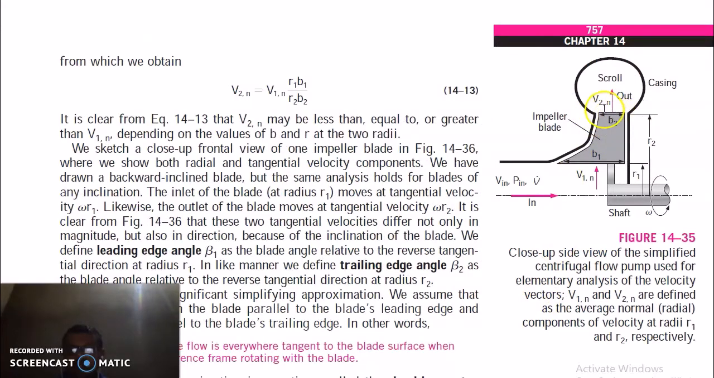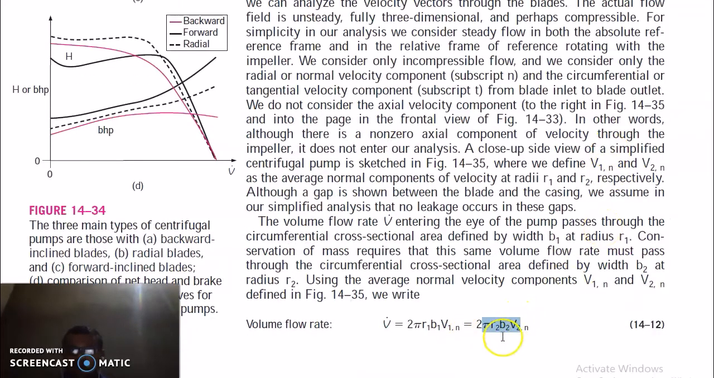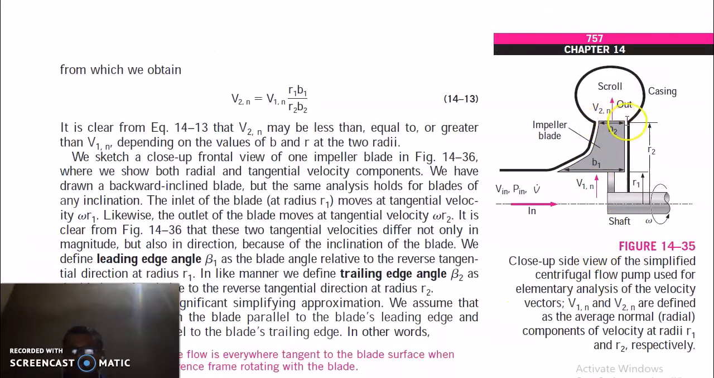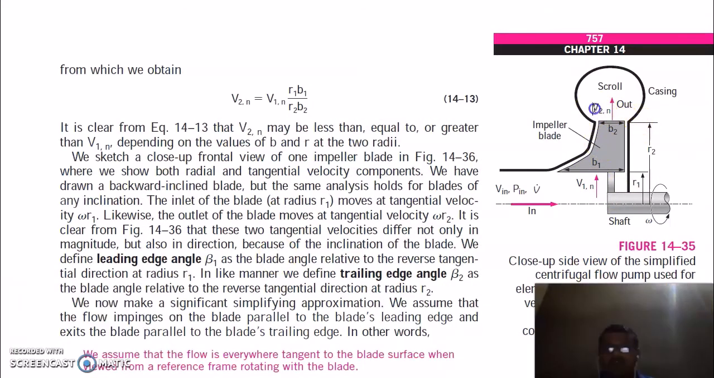We will use V2 normal into 2 pi R2. Now R2 is this. Definitely V2 is more because this cross-section area decreases. So between V1 and V2 this is the combination. You can find the velocity if you know V1 and these parameters of the blade.